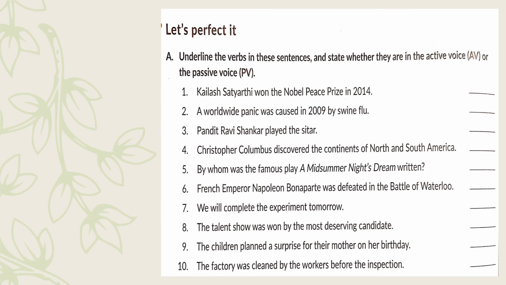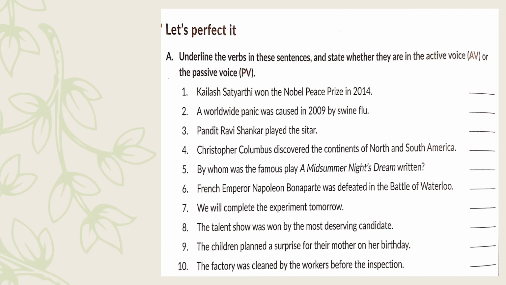Coming to the exercise, let's perfect it. Underline the verb in these sentences and state whether they are in the active voice AV or the passive voice PV. So this can be done in the textbook itself. Kailash Satyarthi won the Nobel Peace Prize in 2014. So won is the verb form here, and which voice is it? Active voice. So you'll write AV. A worldwide panic was caused in 2009 by swine flu. Was caused is the verb form here and the voice is passive.